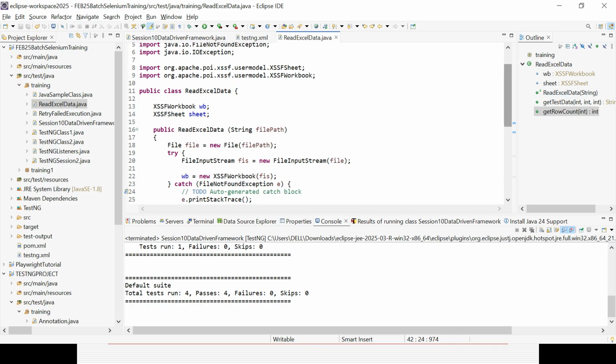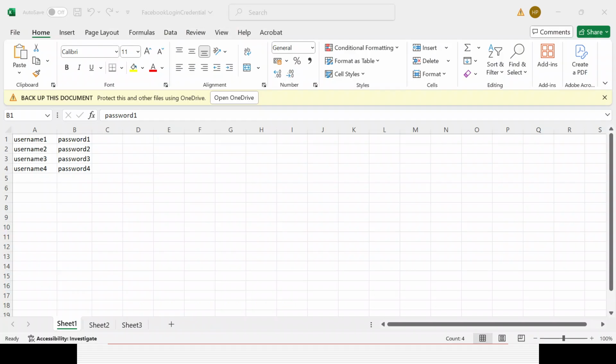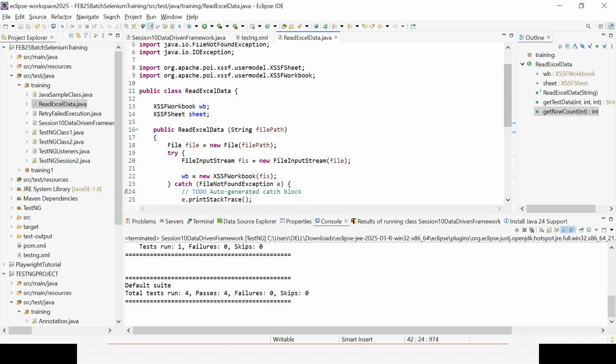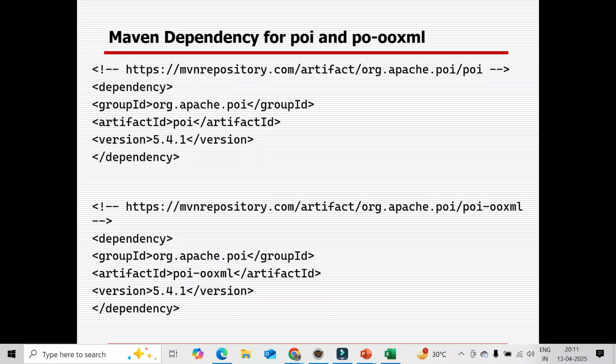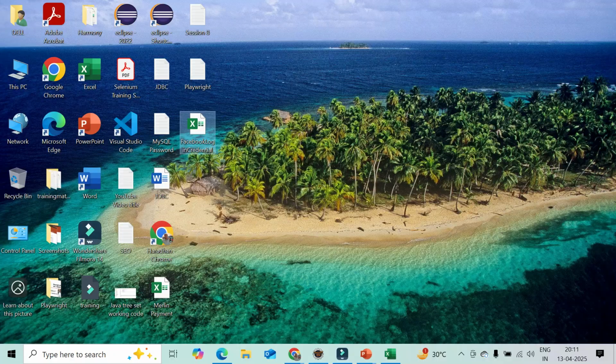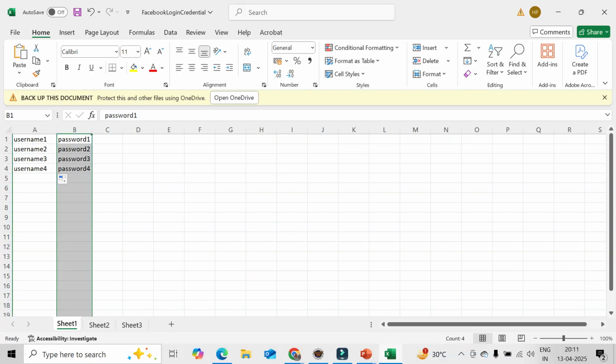I am explaining again once more so that you can understand what I need to do. First I need to add these 2 dependencies for reading and writing with Apache POI. Right? POI dependency and POI OXML dependency. After that I need to create an Excel sheet in .xls format, and I need to create a tab here.